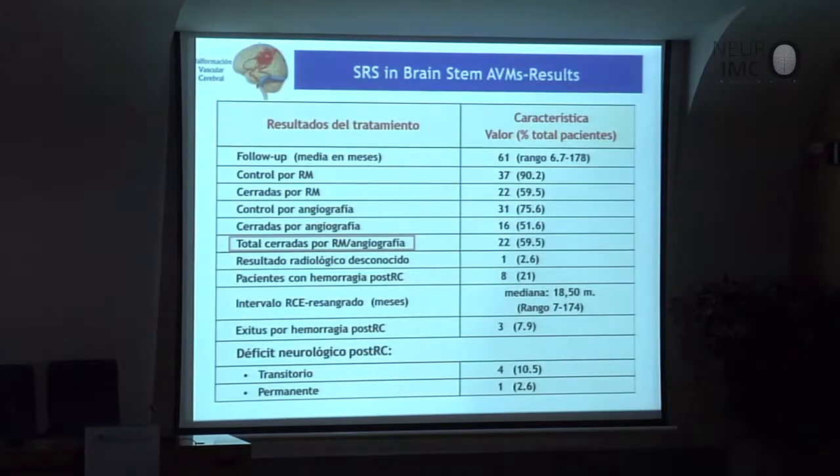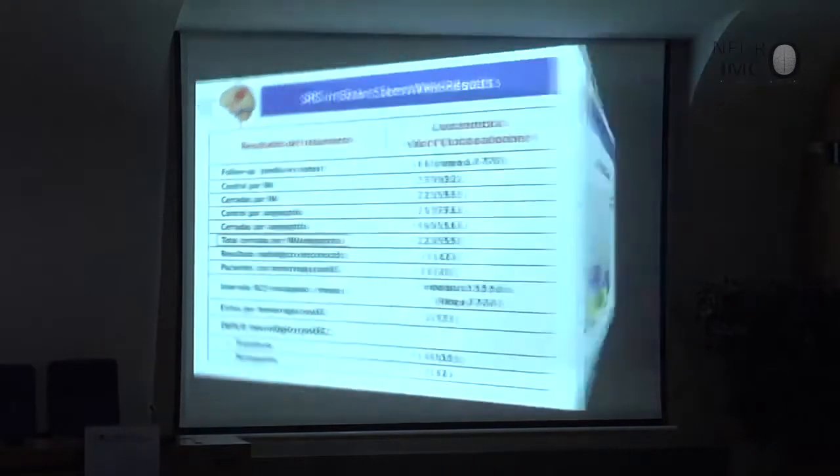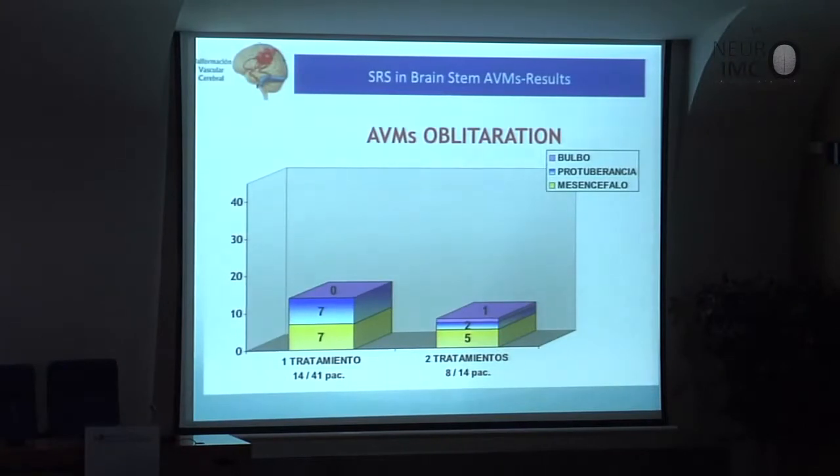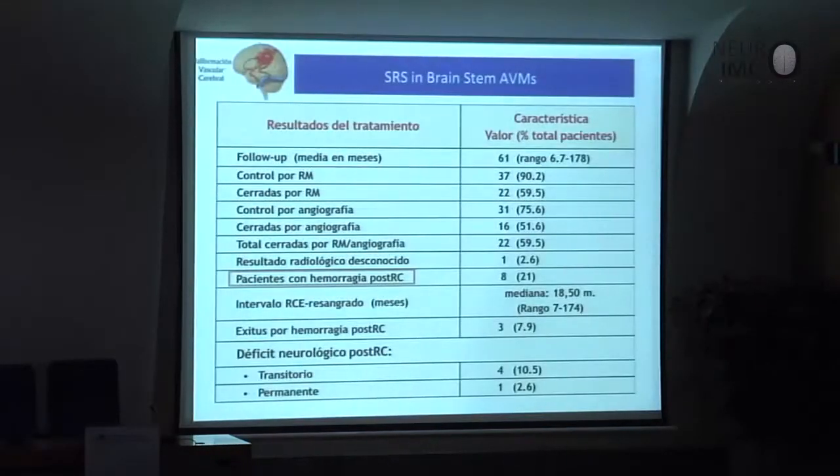Those are all the results of our series. In the majority of the series, we used the MRI. Therefore, we decided that the best way to determine whether the AVM is occluded is angiography. For this reason, in the majority of cases, we consider the AVM occluded only when there is no nidus on angiography. And this is the Kaplan-Meier rate of obliteration after radiosurgery. More than 60% of the patients are obliterated. And we have only 8 patients with hemorrhage after radiosurgery.